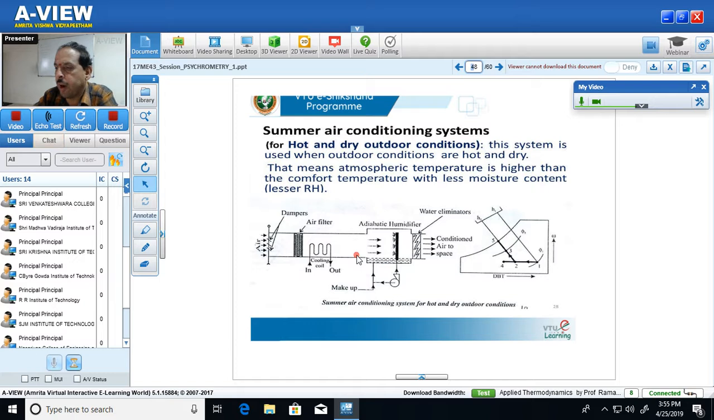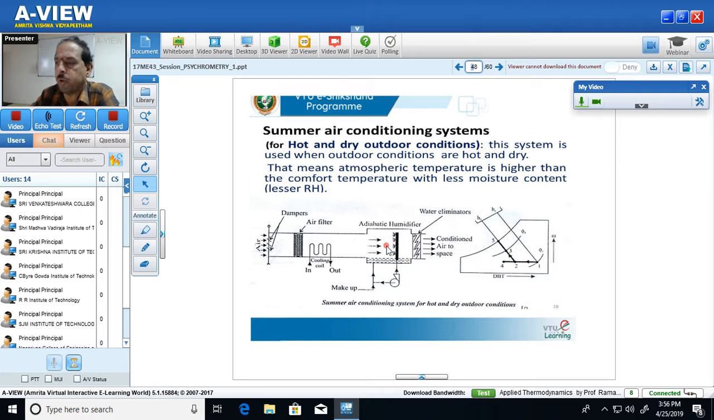Students, please note that after coming out of the cooling coil, only the temperature of air is decreased. The specific humidity is not increased, and the relative humidity is neither increased. So still the specific humidity is a lower value, and relative humidity is also a lower value. So to increase the specific humidity and also the relative humidity, we now pass this cold air, which has a lower temperature, through the adiabatic humidifier.